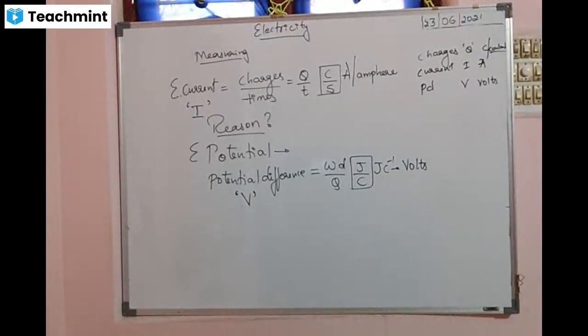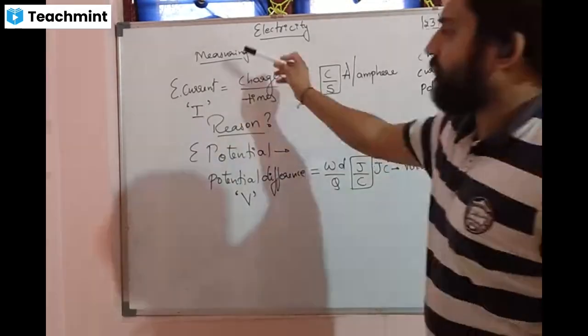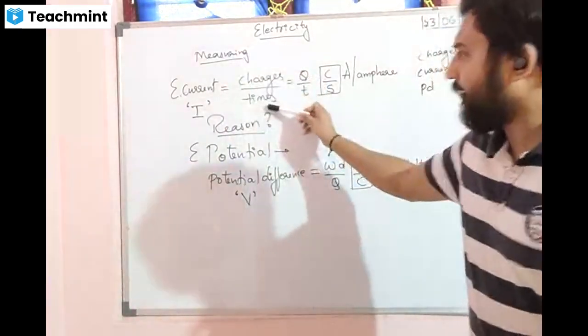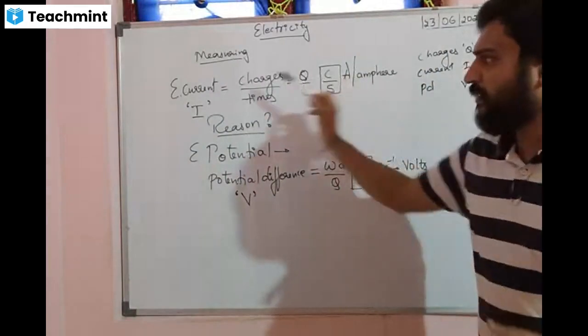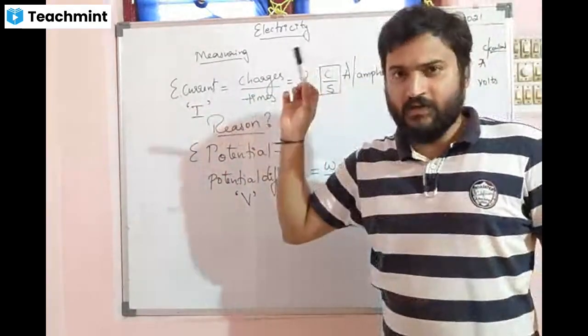Now, how do we measure the charges? As we saw, electricity is the flow of charges. When we start measuring the charges, it is nothing but charges per unit time, Q by T, which is ampere. It is our electric current.